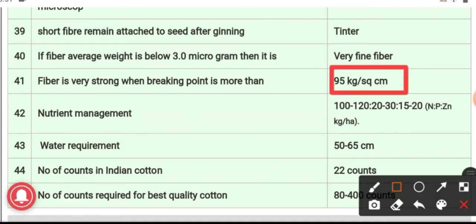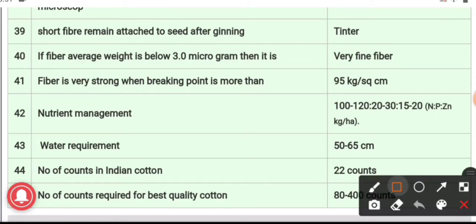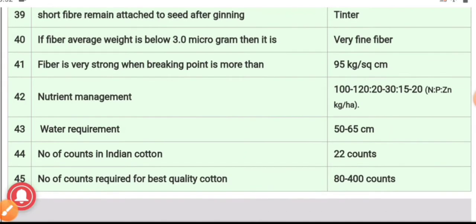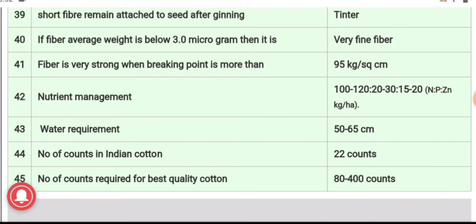42, the nutrient management in case of cotton, it is 100 to 120 is to 30, 20 to 30 is to 150 to 20, that is the NP and zinc ratio. The water requirement in case of cotton is 50 to 65 centimeter, and the number of counts present in Indian cotton is 22 counts, and in best quality cotton the number of counts is 80 to 400 counts.